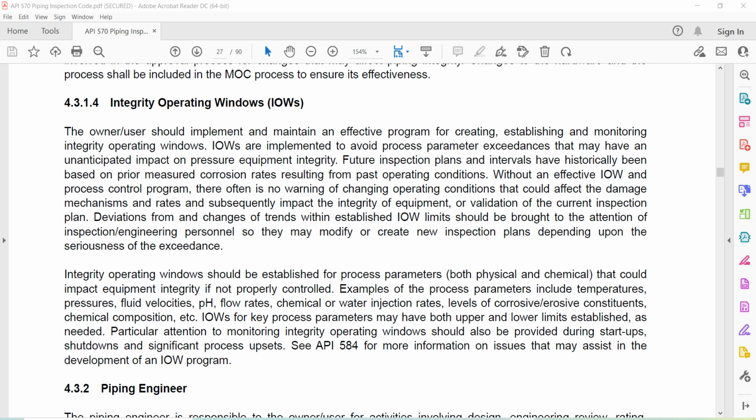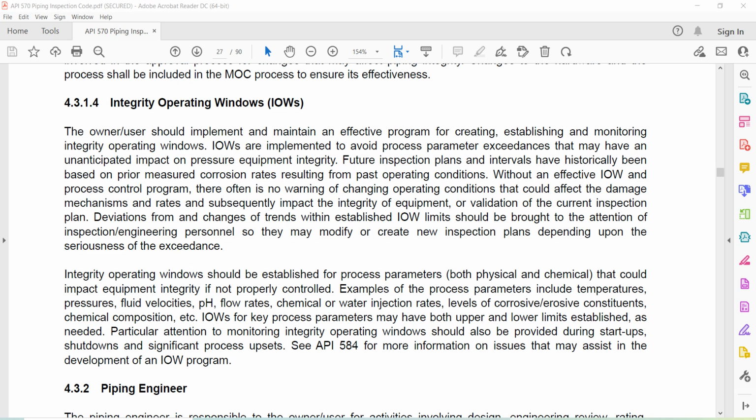Integrity operating windows should be established for process parameters, both physical and chemical, that could impact equipment integrity if not properly controlled. Examples of the process parameters include temperature, pressures, fluid velocities, pH, flow rates, chemical and water injection rates, levels of corrosive, erosive constituents, chemical composition, etc. IOWs for key process parameters may have both upper and lower limits established as needed.